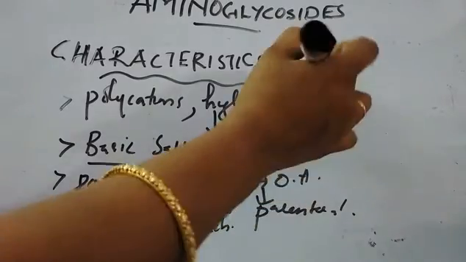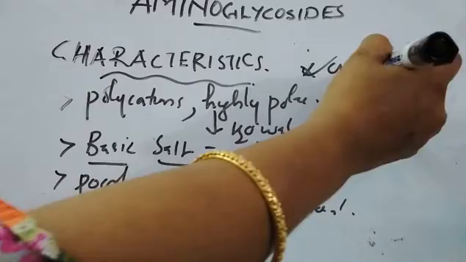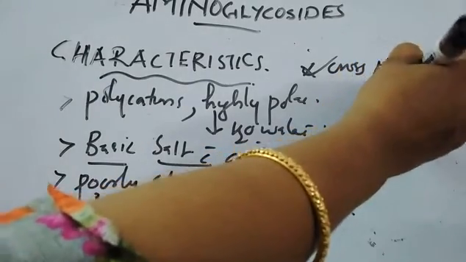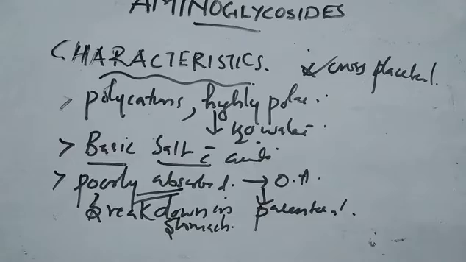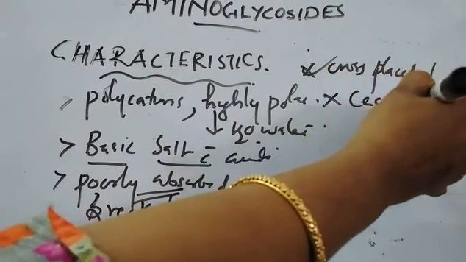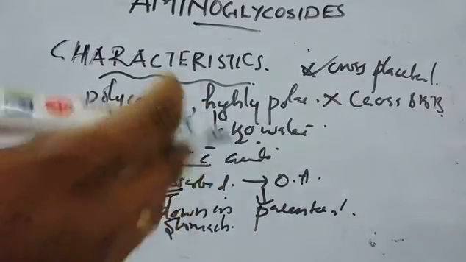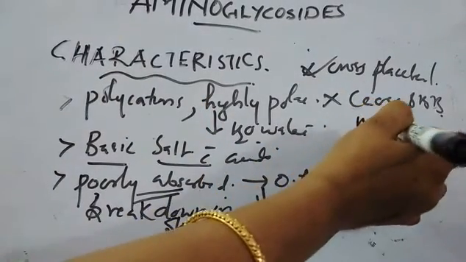And among their properties, they have the capability to cross the placental membrane but not the blood-brain barrier. Since they are unable to cross the BBB, that is the blood-brain barrier, this compound cannot be given in the treatment of meningitis.